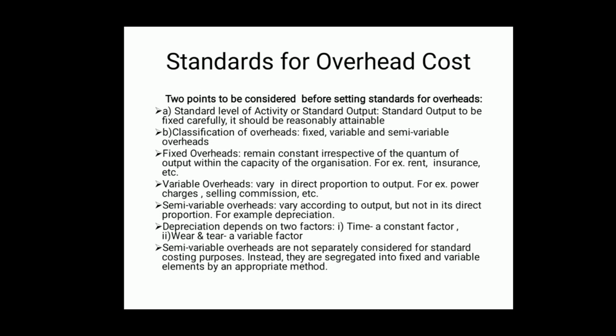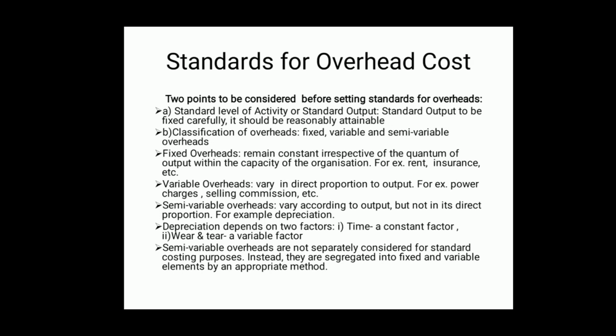For example, depreciation. Depreciation depends on two factors. One is time, another is wear and tear. Time is a constant factor and wear and tear is a variable factor. It means that whenever a fixed asset, a machinery for example, is not used, then also depreciation is chargeable. For 1 year, depreciation is to be charged whether machinery is used or not.